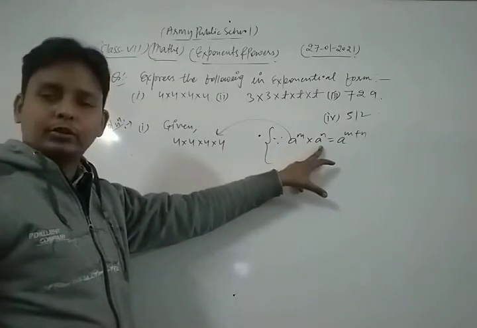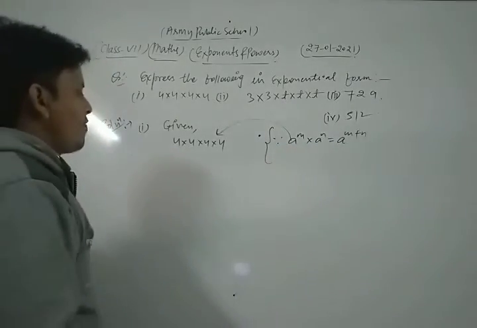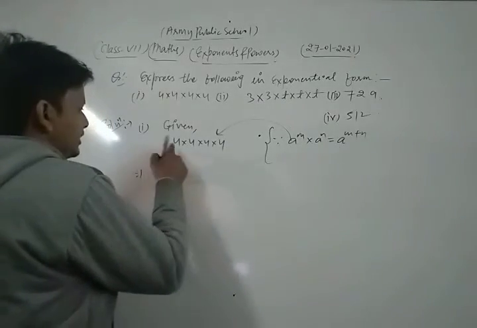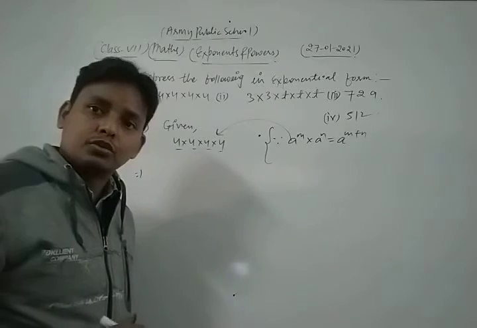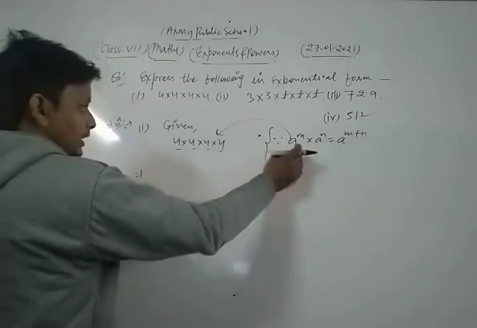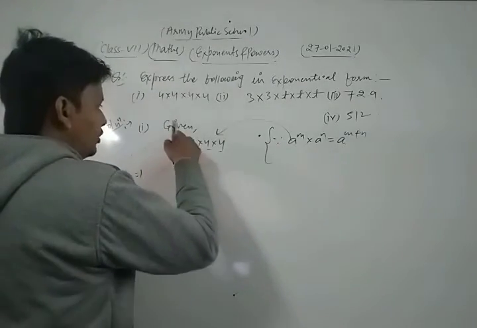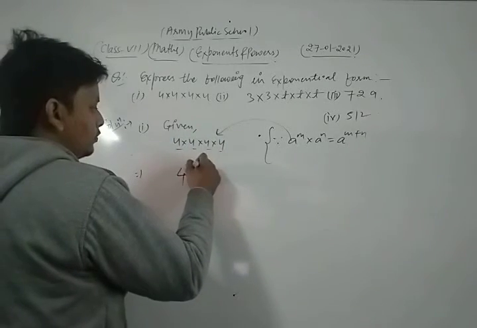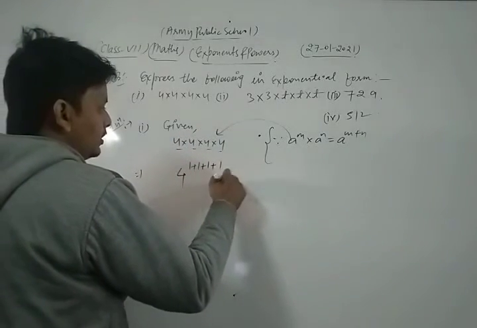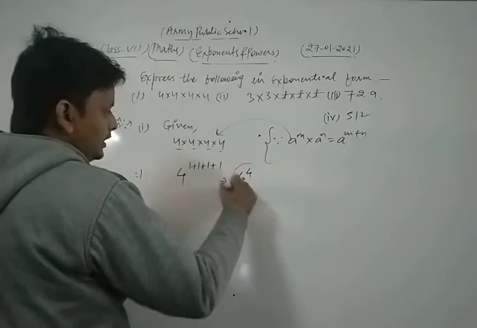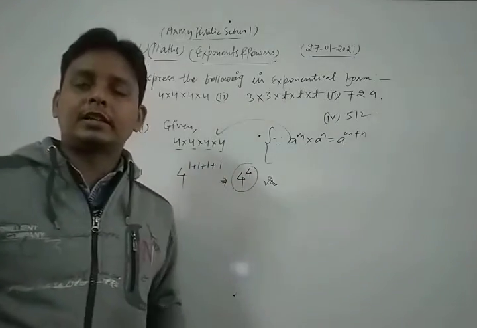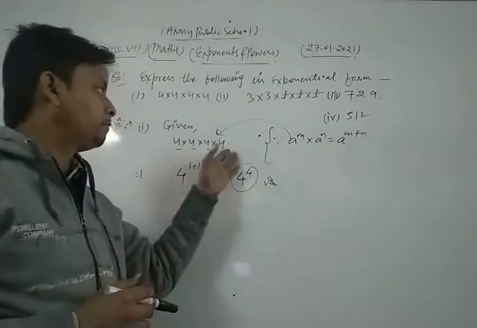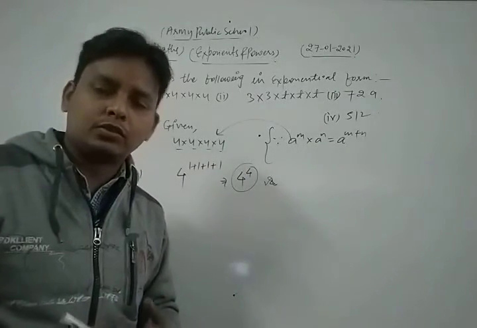A to the power m into a to the power n. So let's see. Here the bases are the same: 4, 4, 4, 4. Bases are same now, so what do I do? Then we apply the law of exponents. Here the power of each 4 is 1. So 1 plus 1 plus 1 plus 1, that is 4 to the power 4. This is the required solution of the given question, which means this is the exponential form.